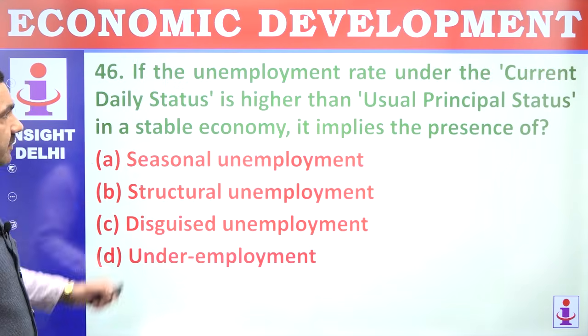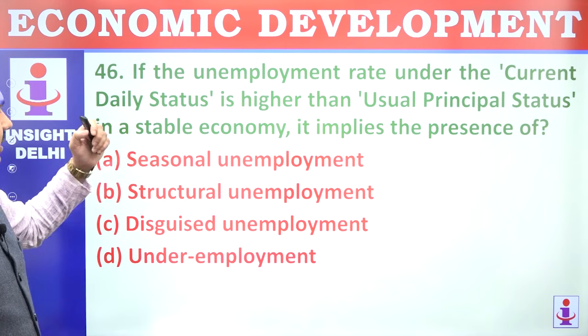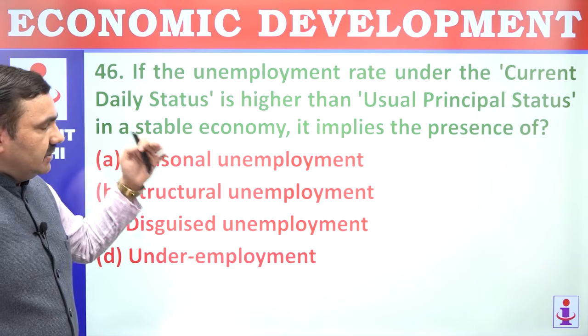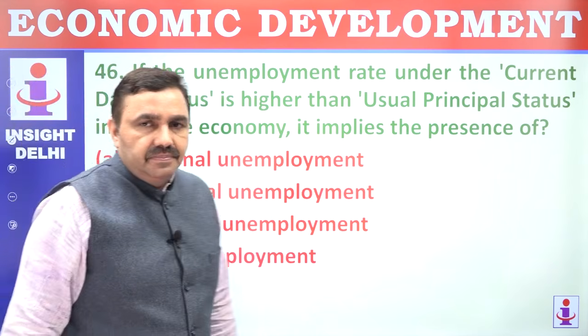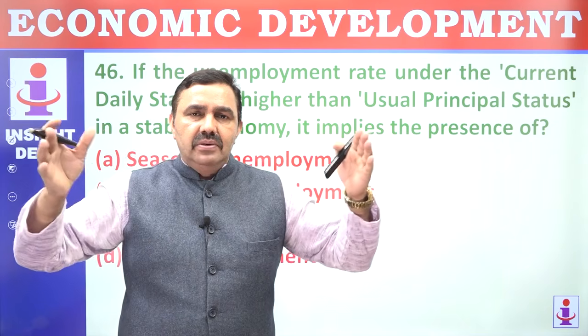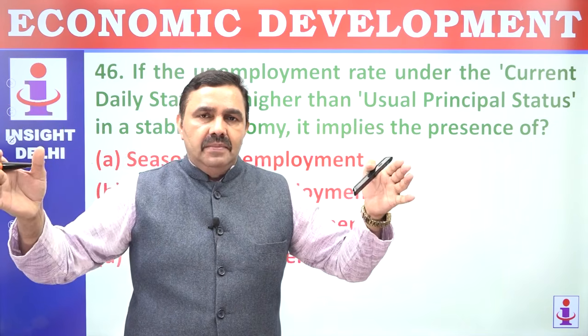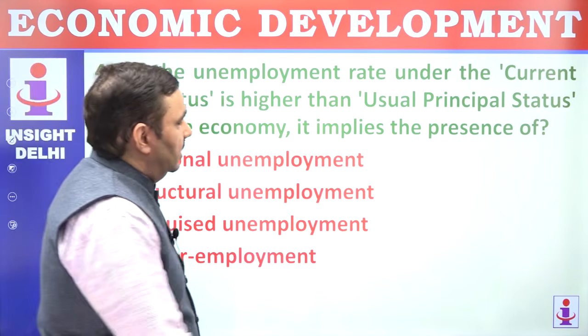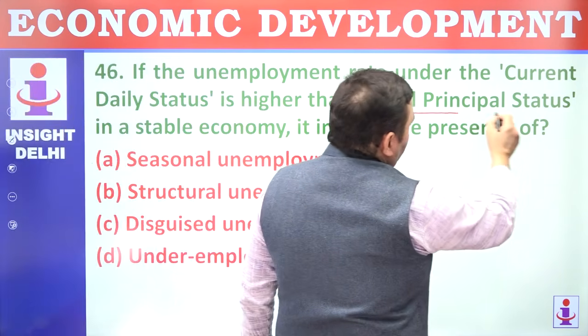Question number 46. If unemployment rate under the current daily status is higher than usual principal status in a stable economy, what is the meaning of this? Suppose you calculate the rate of employment for the period of 1 year. That is usual principal status. What is the annual rate of unemployment?